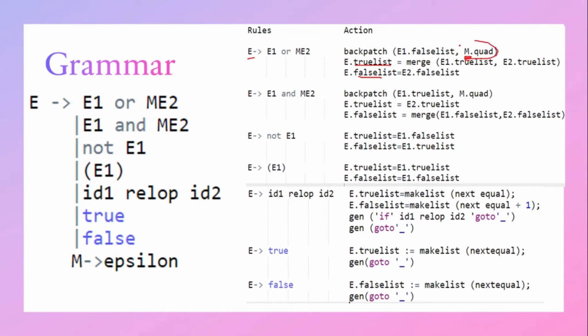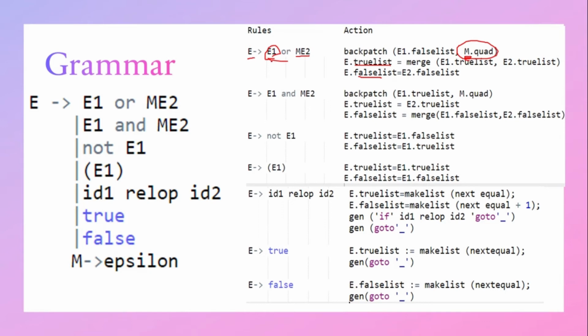M dot quad records the number of the first statement of E2 code. For example, when evaluating E1 or E2, M E2 will contain the statement in which E2 code begins, that is, it stores the number of the first statement of expression 2. The synthesized attributes are true list and false list as told before. When E1 is false, E is also false. So statements in E1 dot false list become part of the statements of E dot false list.